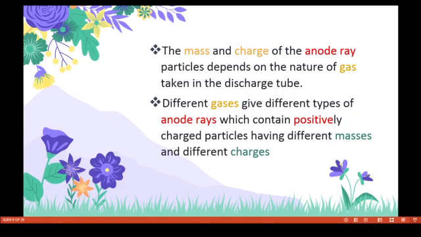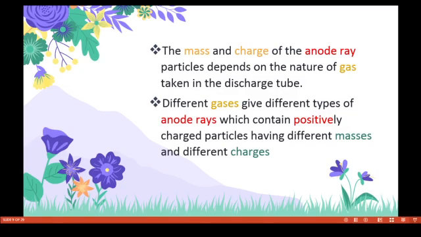But for the electron, it is the opposite. The mass and charge of the cathode ray particles do not depend on the nature of the gas taken in the discharge tube. But for the proton, the mass and charge of the anode ray particles depend on the nature of the gas.